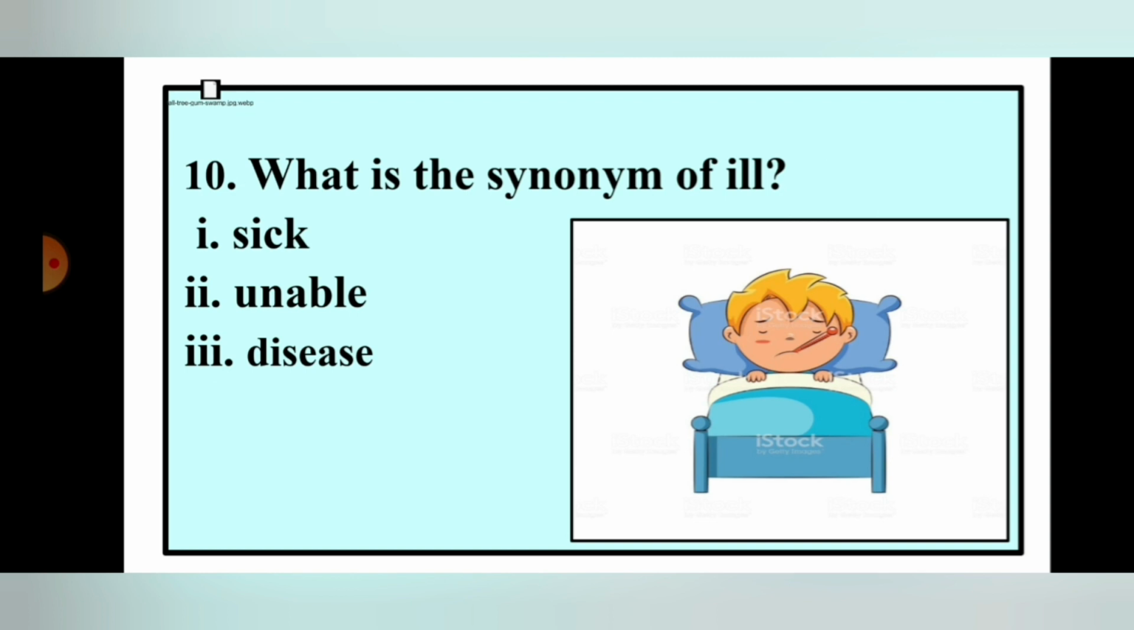And the very last question of this first exercise or the test. So what is the synonym of ill? Number 1 option is sick, number 2 unable, number 3 disease. If you have learned all the synonyms properly, or you were attentive in the class, you can answer very easily.